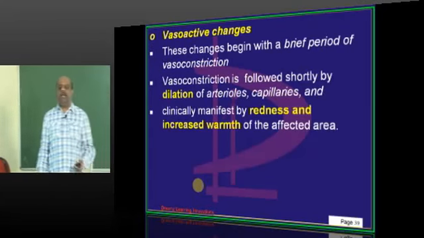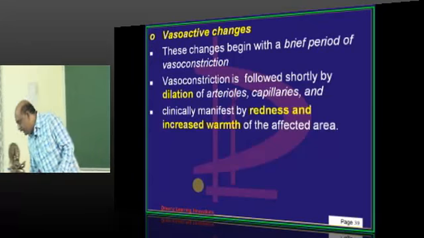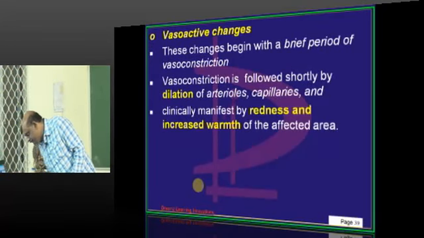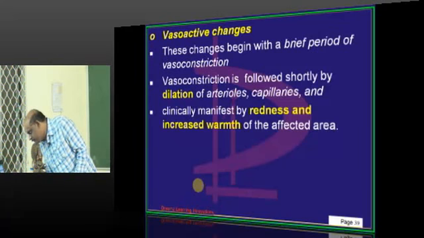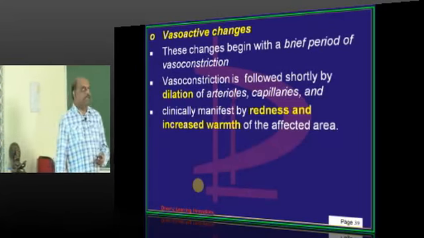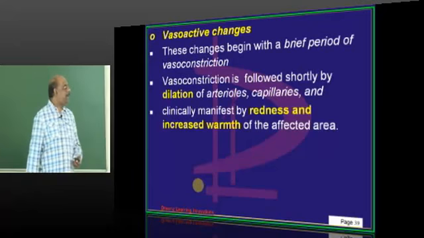So what are the important vasoactive changes in acute inflammation, doctor?